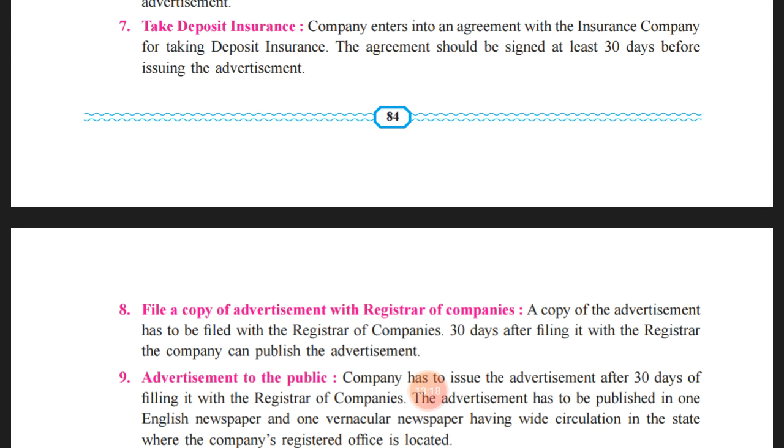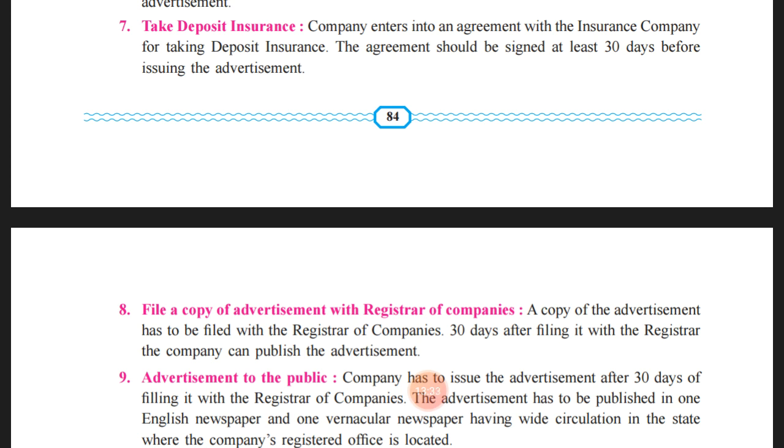to the deposit holders. Whereas if the company and the members who are liable are in default of repaying the deposit, then strict action will be taken by NCLT, that is National Company Law Tribunal.